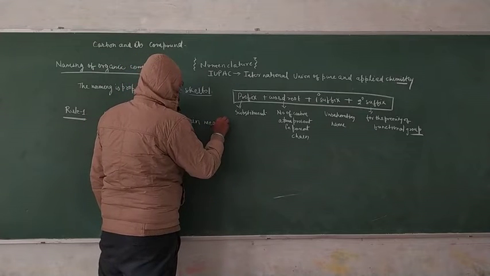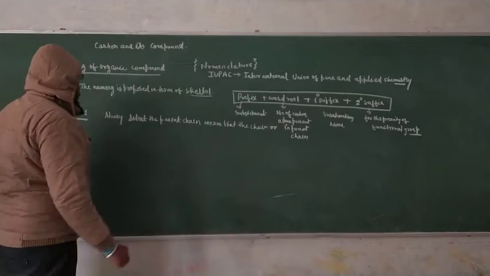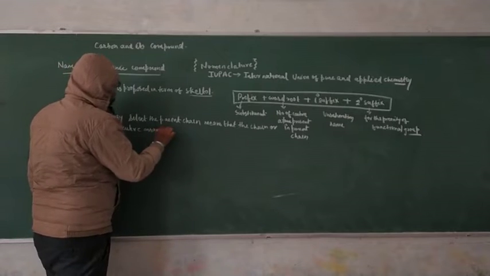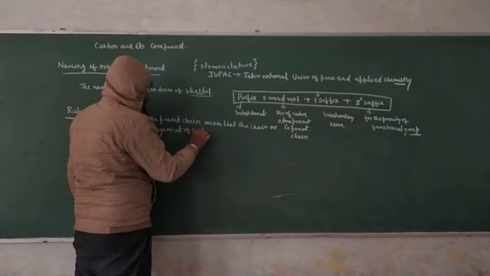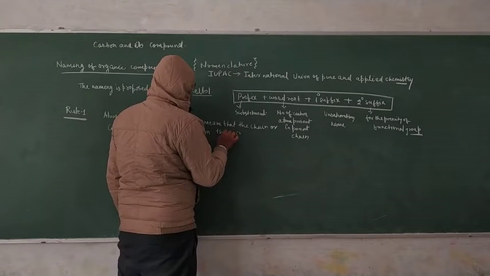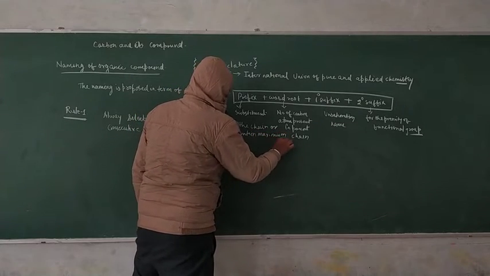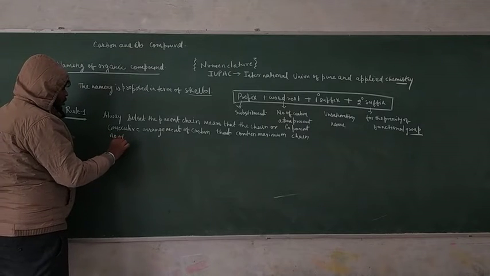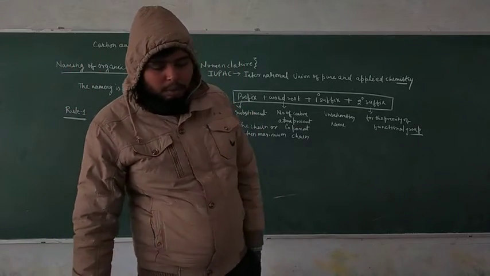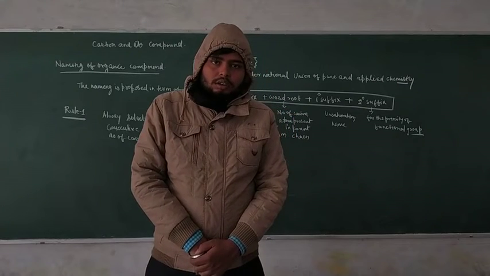The parent chain is the consecutive arrangement of carbon that contains the maximum number of carbon atoms. That is the priority.